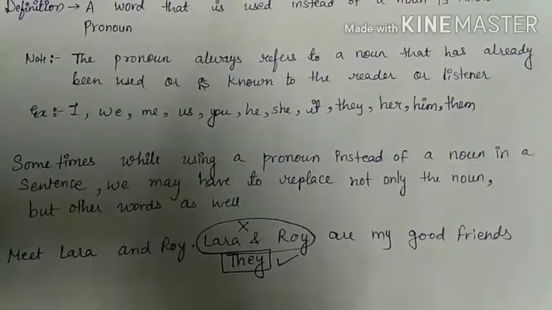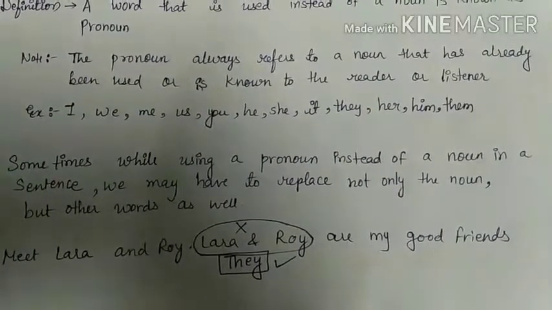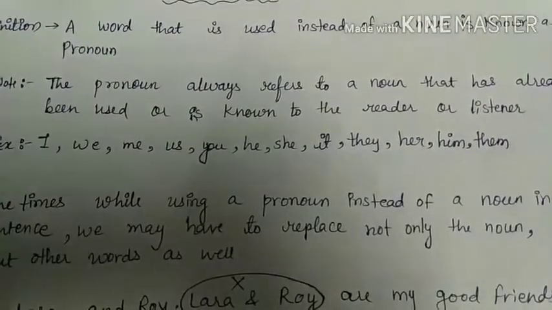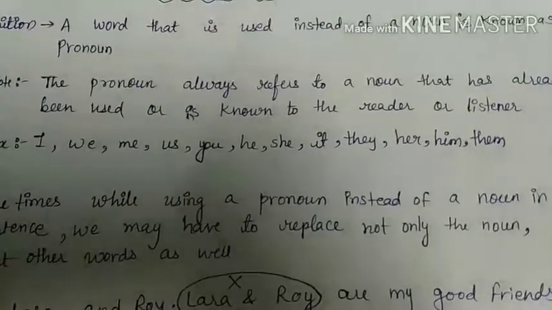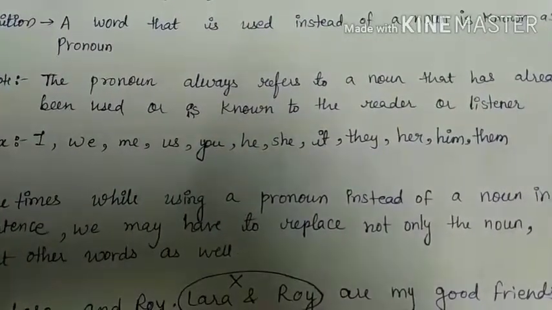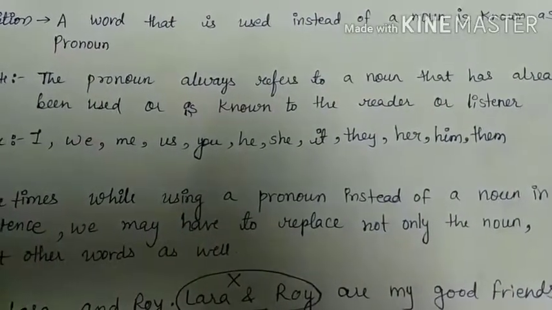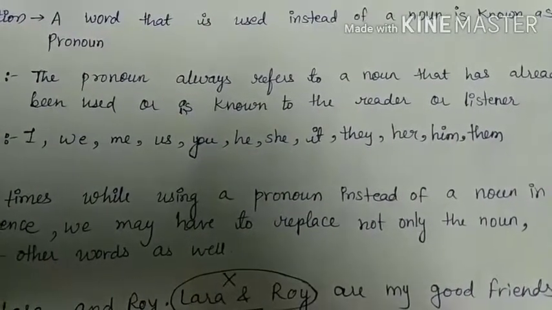These are pronouns. Suppose I tell you a sentence that Mom made some sandwiches and she made it for my friends. So when second time I used she in place of mom, mom made some sandwiches and she made it for my friends.